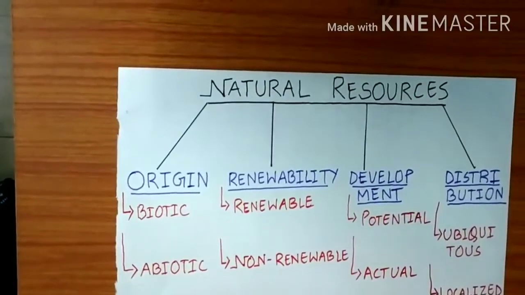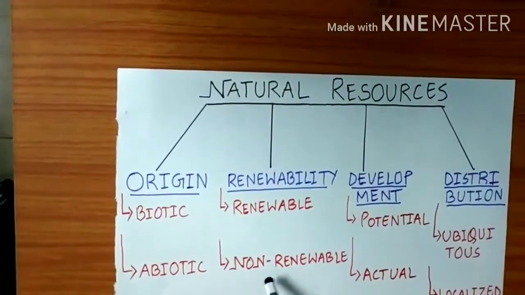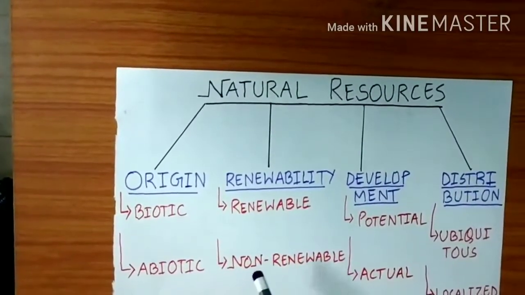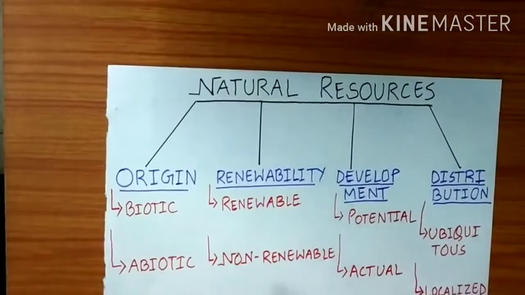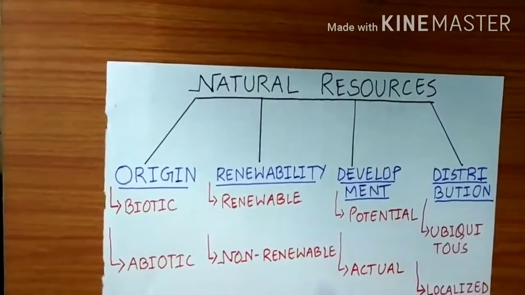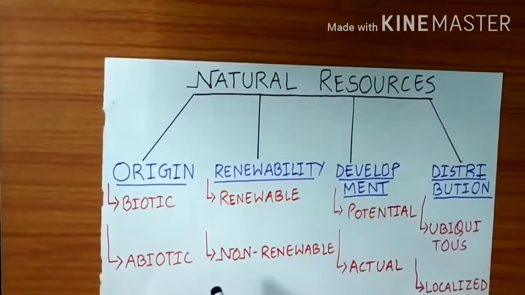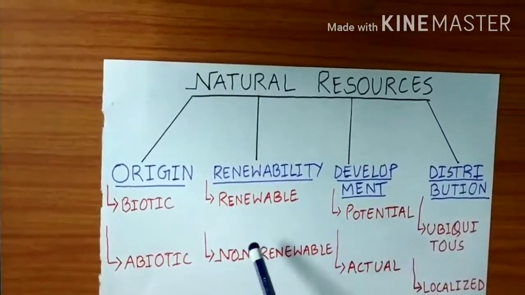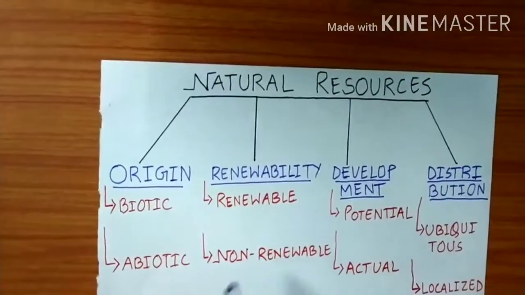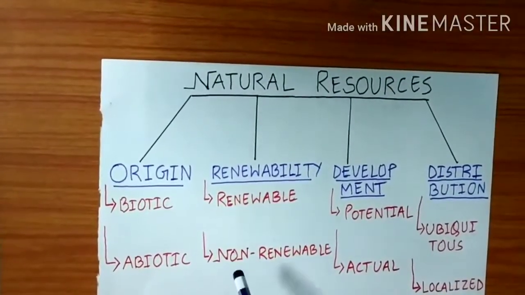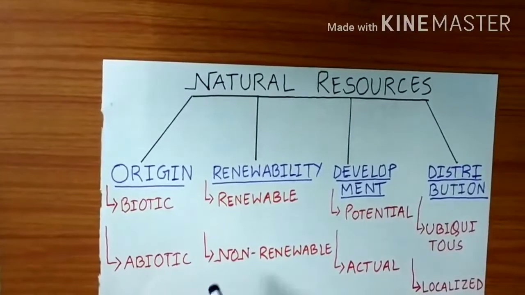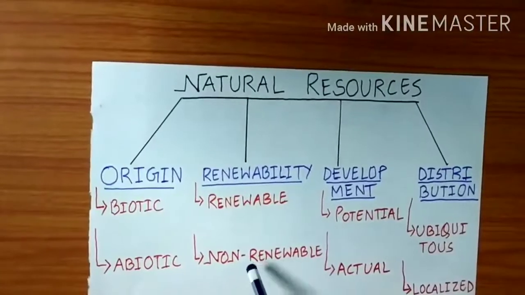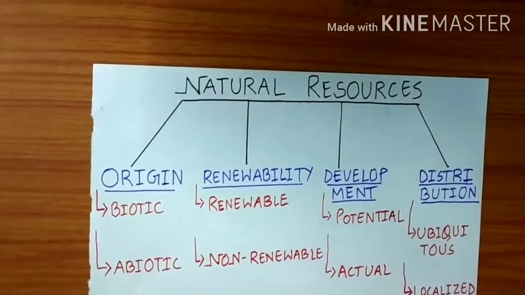Understood? Now, second is non-renewable resources. Under these non-renewable resources, we get coal, petroleum, natural gas. So all these things come under non-renewable resources. Why? Because we have that fear that it is in less amount and we need to use it very carefully so that it doesn't get exhausted. Understood? So these non-renewable resources are also termed as exhaustible resources.